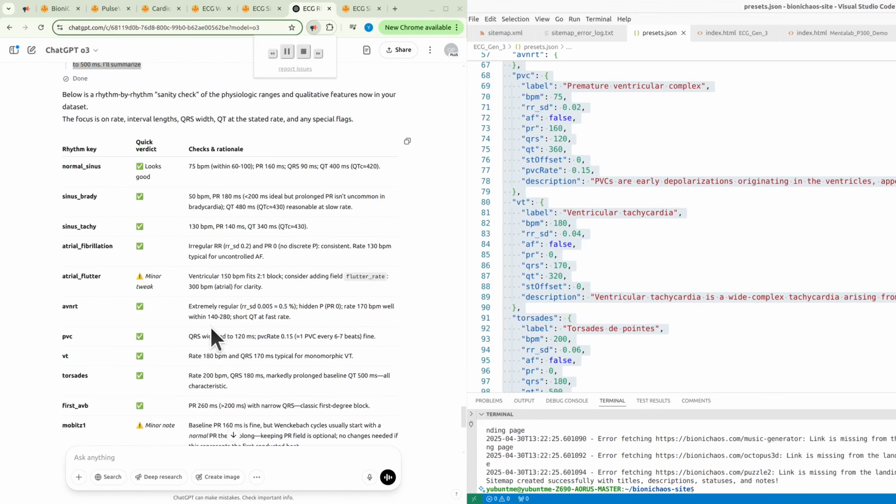Baseline PR 160 ms is fine, but Wenckebach cycles usually start with a normal PR then prolong. Keeping the PR field is optional. No change is needed if this represents the first conducted beat.